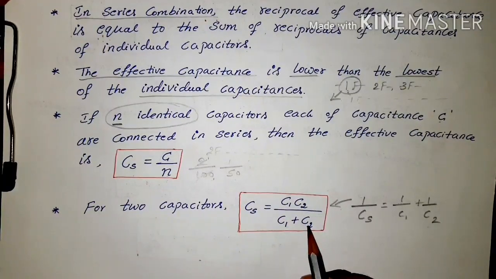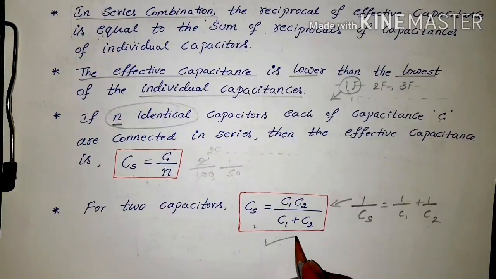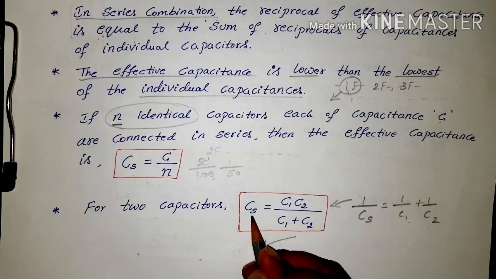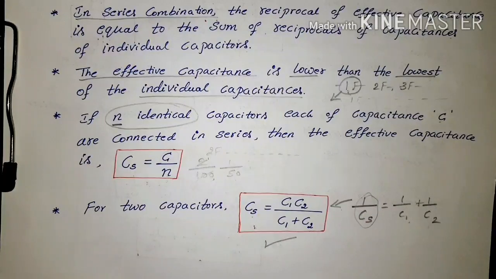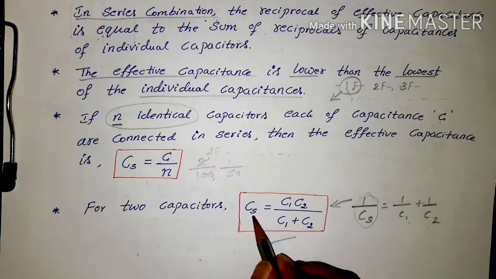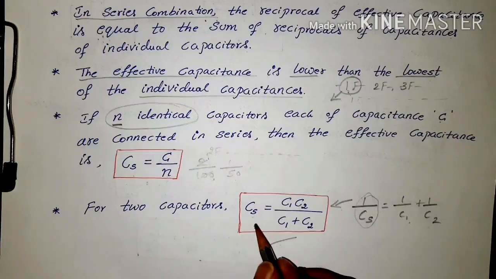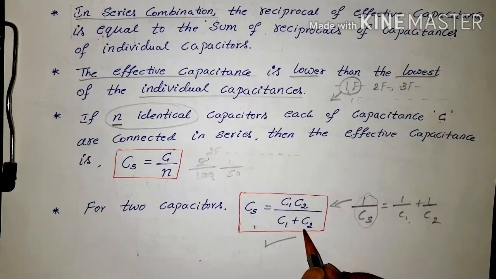In numericals we almost always use this formula, because here you get the direct value of the effective capacitance, whereas the other gives the reciprocal. Questions usually ask for the effective capacitance directly, so for 2 capacitors we use C1 C2 by C1 plus C2.